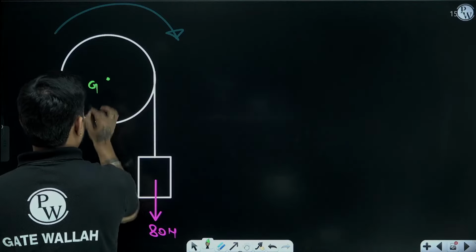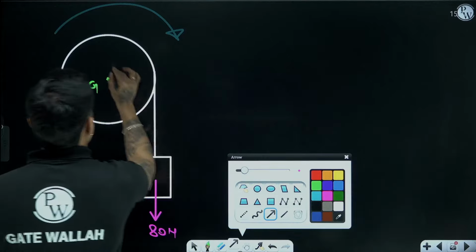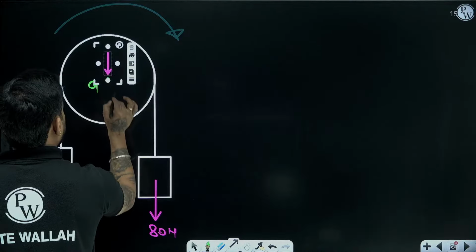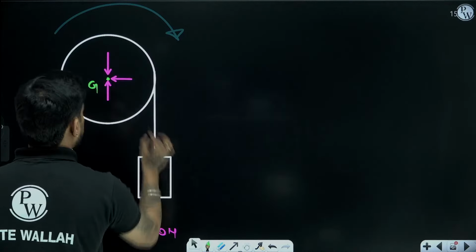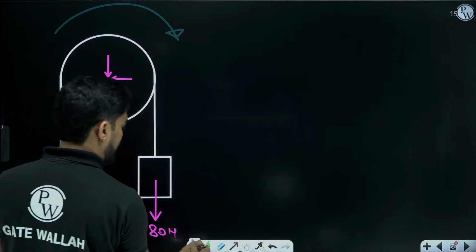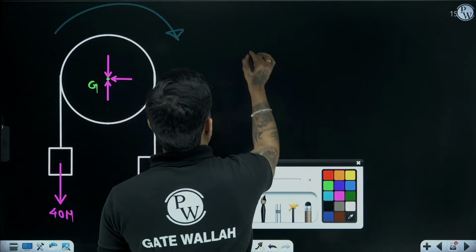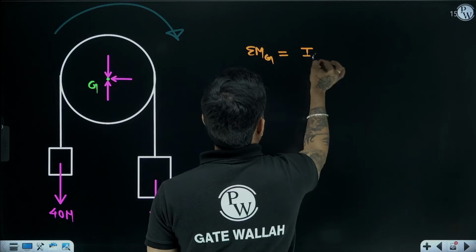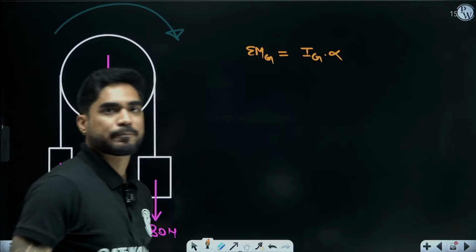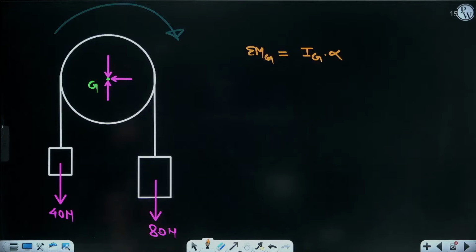At the center of gravity of the pulley, there will be the weight of the pulley and reactions, but we don't need to consider them because we will take moment at G. Summation of M about G equals Ig alpha.